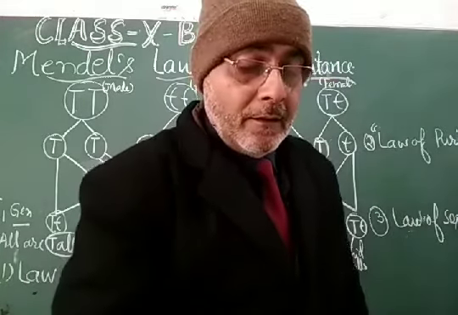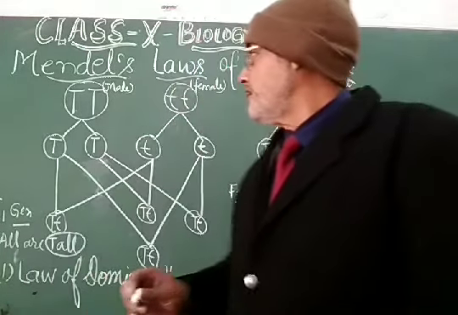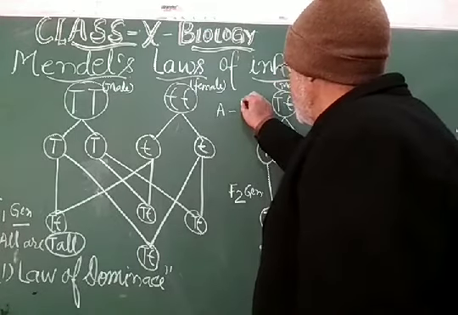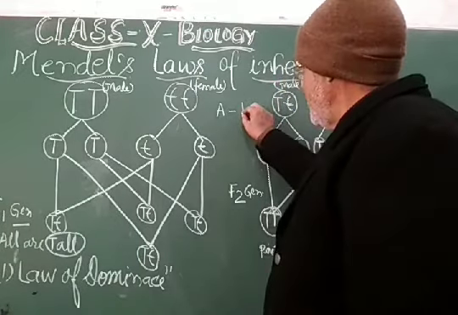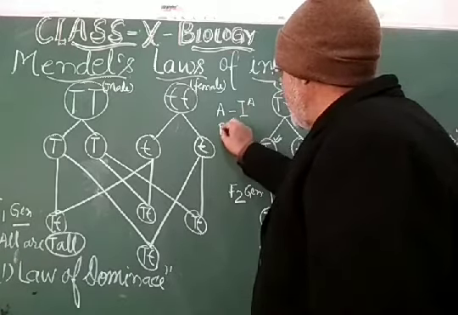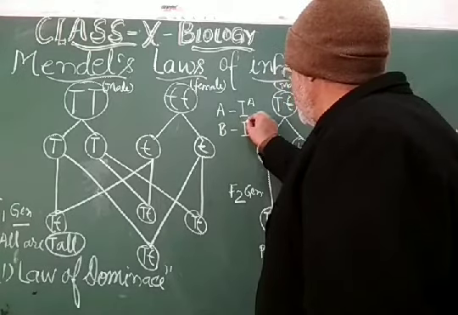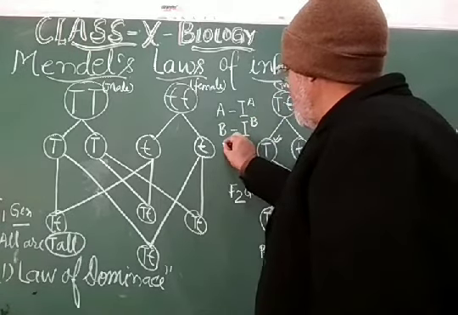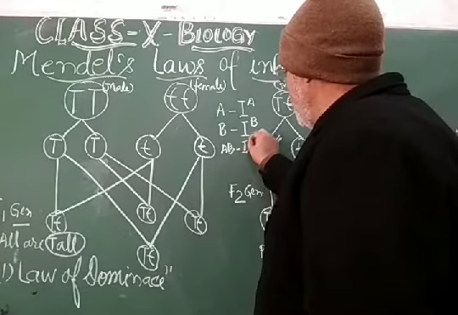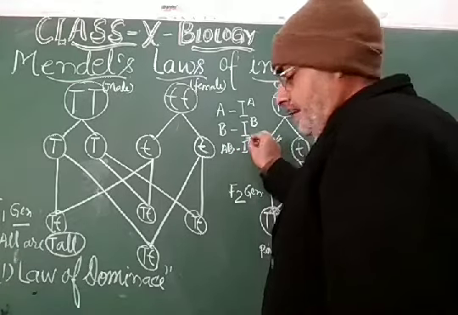So let us see the blood groups in humans: blood group A will have the antigen A, blood group B will have the antigen B, and blood group AB will have AB.